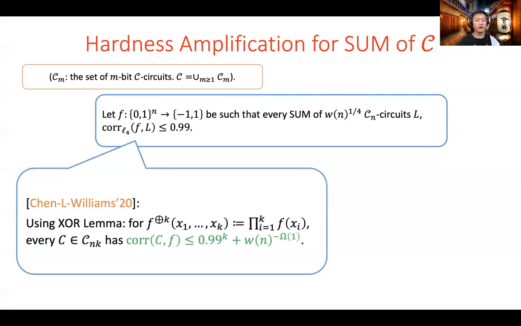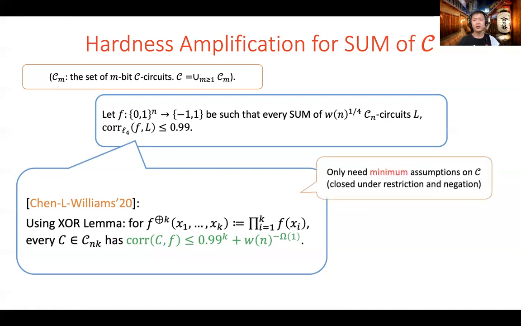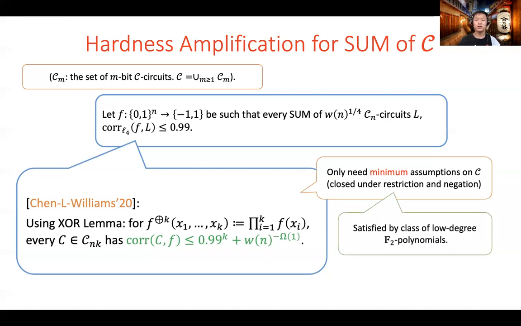Note that this bound decays exponentially fast with k, and it can achieve a minimum of inverse polynomial in n. A crucial advantage of this theorem is that it makes minimal assumptions on the circuit class C, namely, we require it to be closed under restrictions and negations, which is satisfied by low-degree F2 polynomials. In contrast, previous hardness amplification theorems usually require the circuit class to be closed under majority.